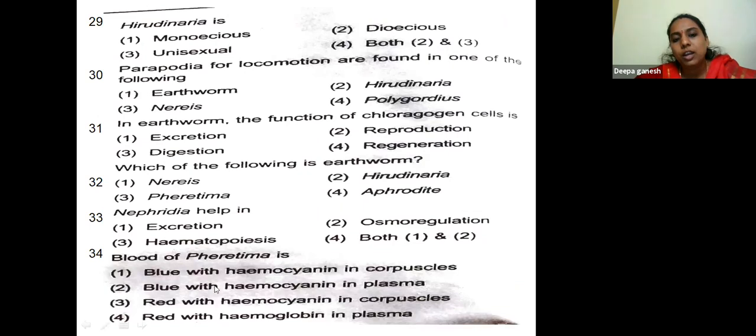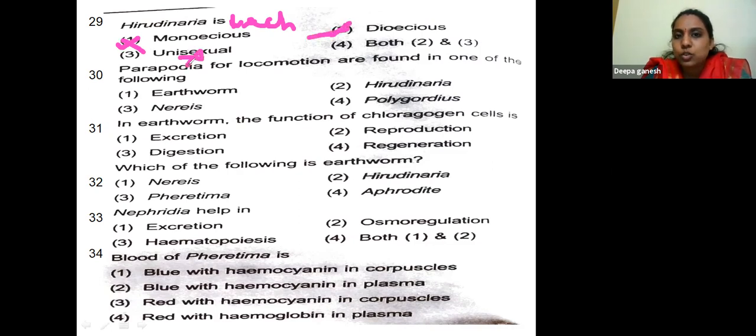Hirudinaria is the scientific name that refers to the leech. This is called sanguivorous, which is going to suck the blood in order for its survival. Hirudinaria is monoecious, dioecious, unisexual, both 2 and 3. So Hirudinaria is monoecious? No. It's dioecious?